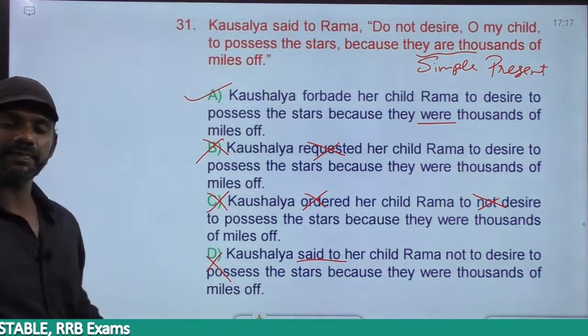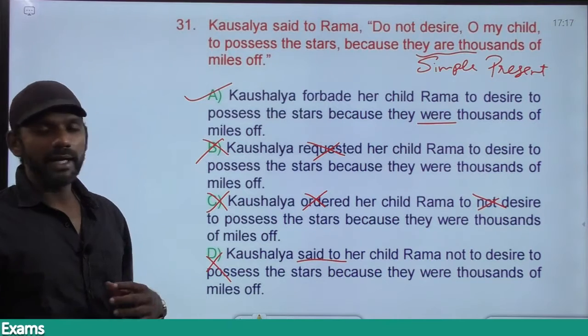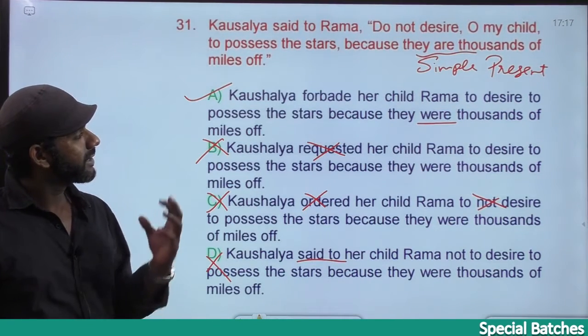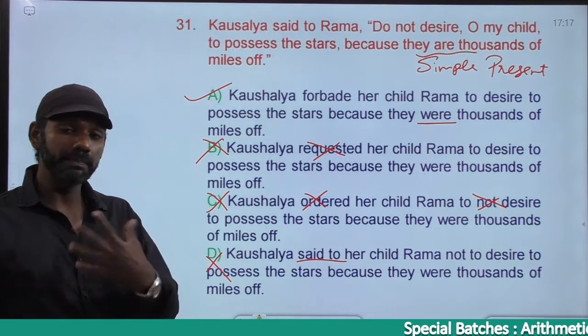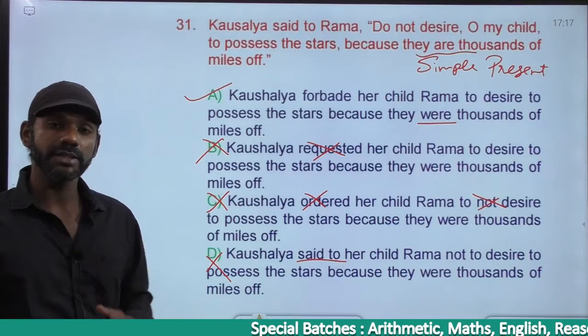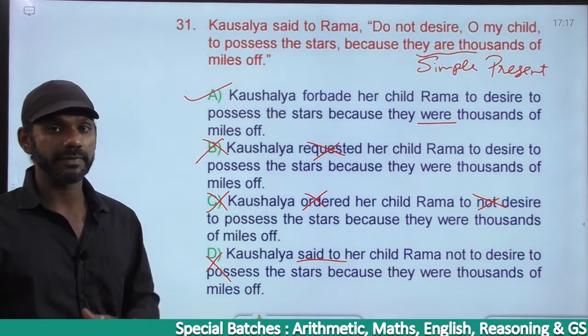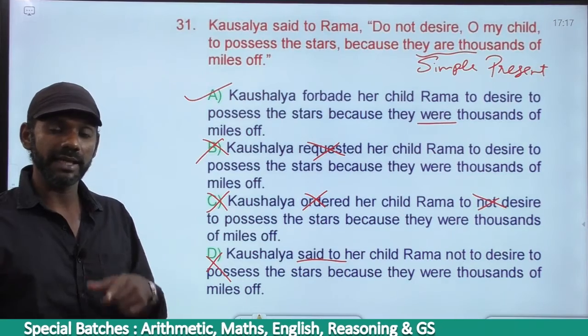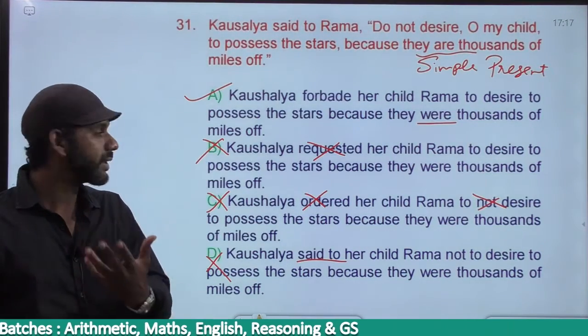Now, if I say, I forbade you, I prevent you from committing suicide, or I prevent you from not committing suicide. Every sentence must make sense. I prevent you from not committing suicide means I encourage you to commit suicide. That means I want you to commit suicide.